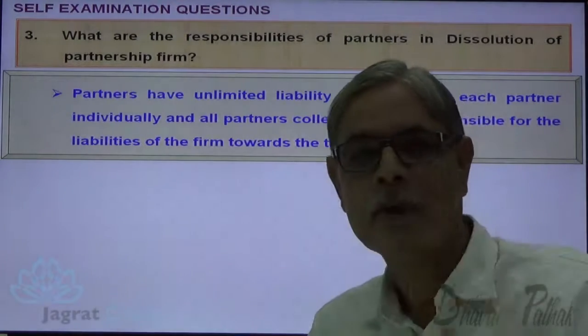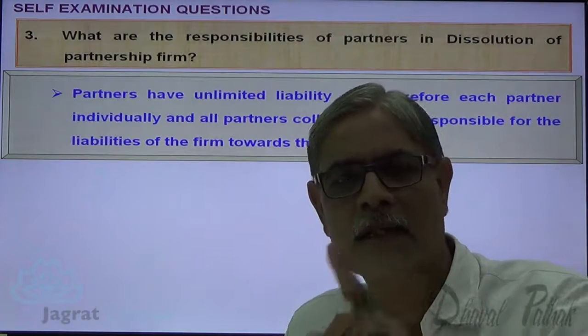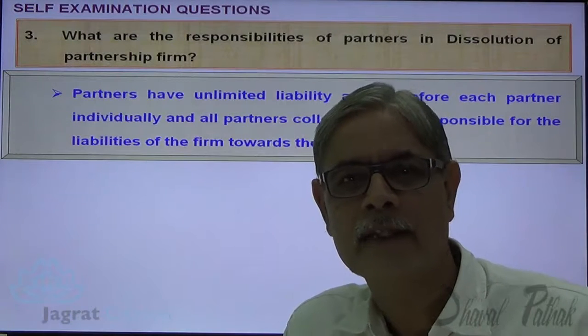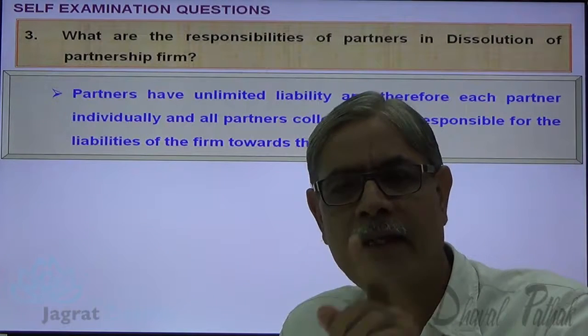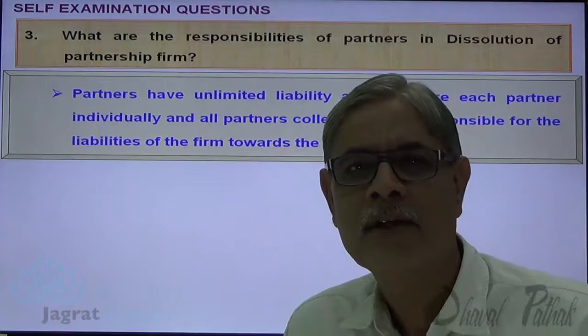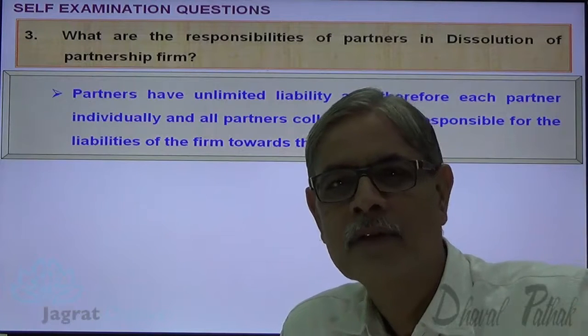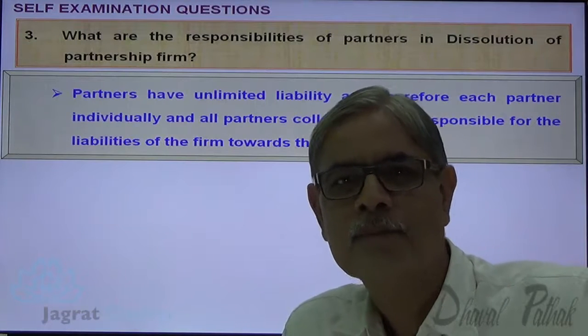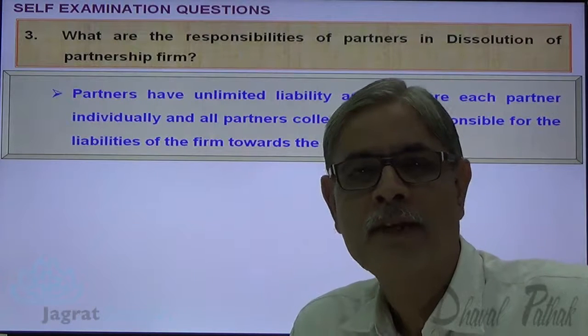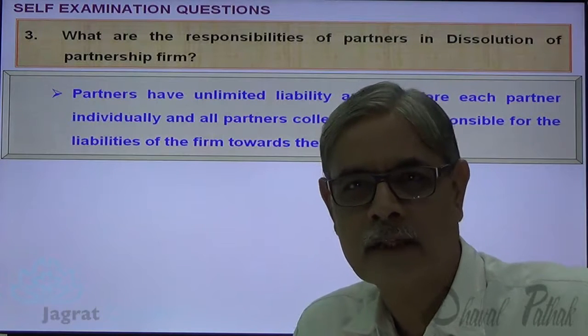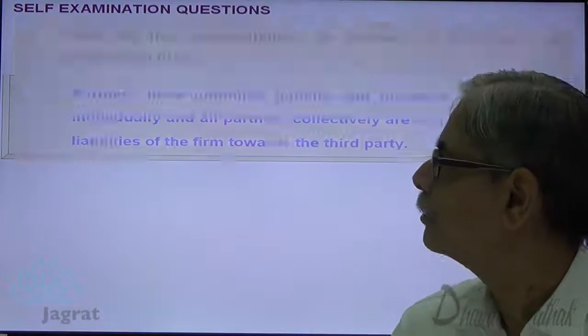So at the time of dissolution of a partnership firm, partners have an unlimited liability. Means partners are severally and jointly liable to pay the liabilities of the firm or to pay the claims against the firm. Which claims? Claims of outsiders. Next.